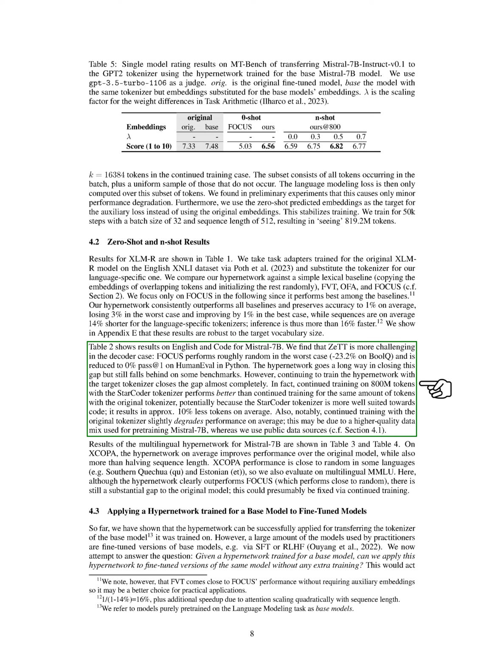We also presented results for Mistral 7B in English and code. We observed that ZeTT posed more challenges in the decoder case, with FOCUS performing inconsistently. Our hypernetwork made significant progress in closing this performance gap but still lagged behind on some benchmarks. However, further training the hypernetwork with the target tokenizer almost completely closed this gap. Notably, continued training with the original tokenizer slightly decreased performance on average, possibly due to differences in data quality used for pre-training Mistral 7B.